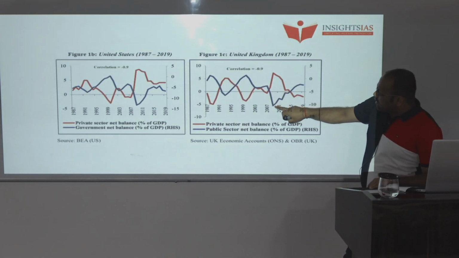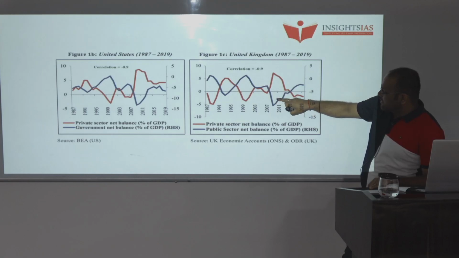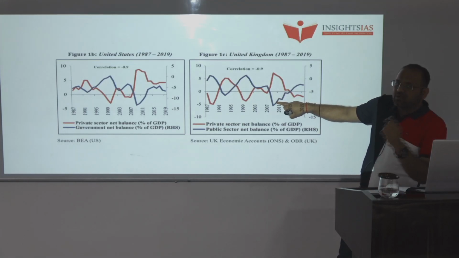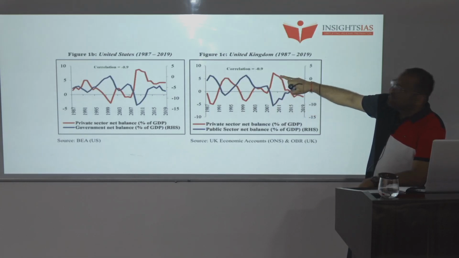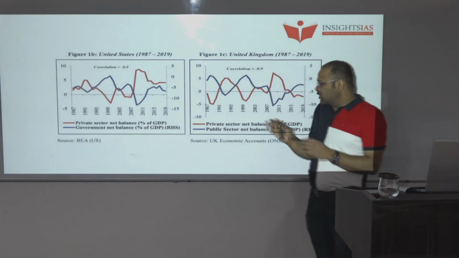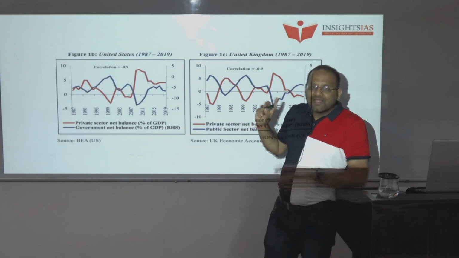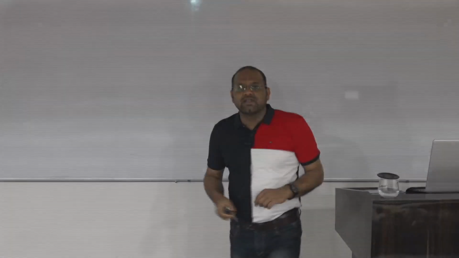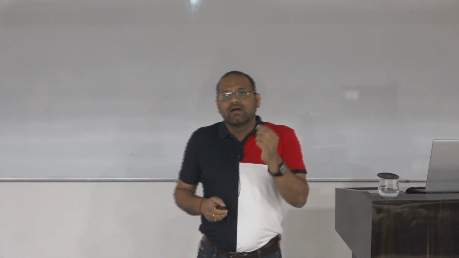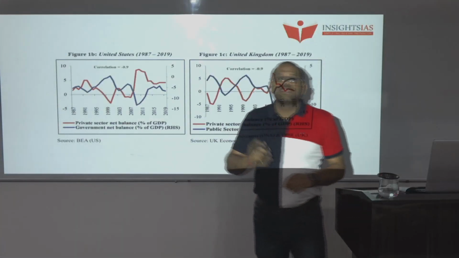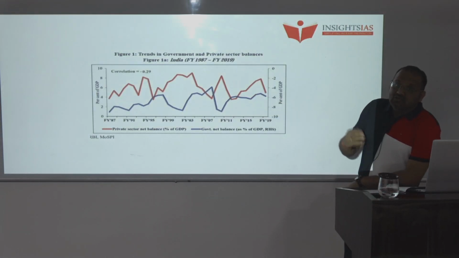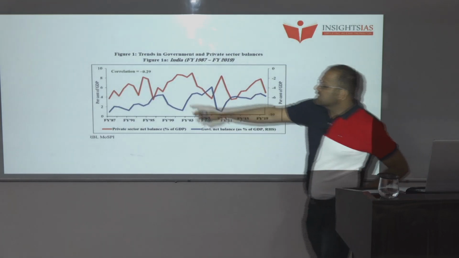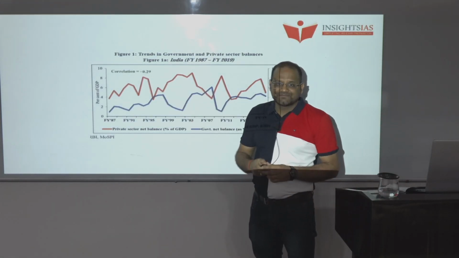That is, when the public sector's net balance is less or negative, private players invest more, or contribute more as a percentage of GDP. So the correlation between public and private in the case of US and UK is high, somewhere around minus 0.9. But in the case of India, what is happening? This correlation is not as good as US and UK. The correlation is hardly minus 0.29.